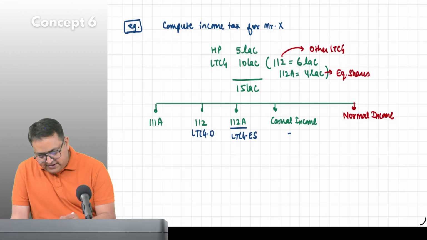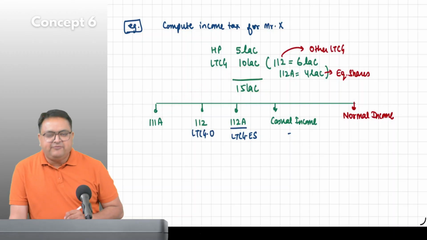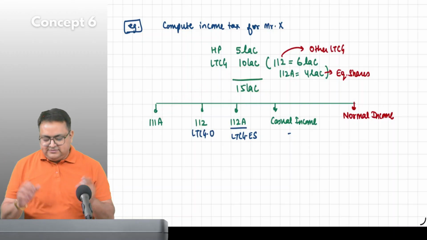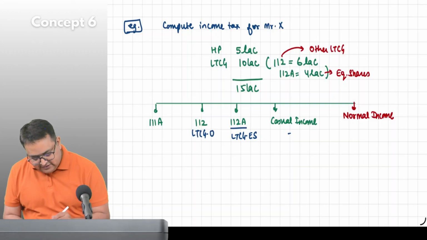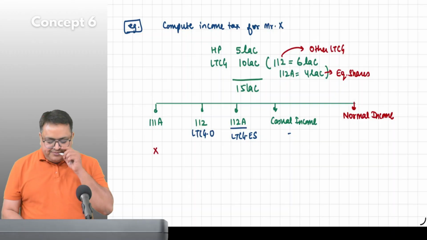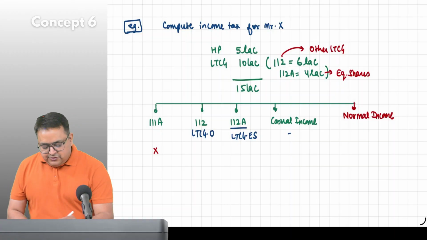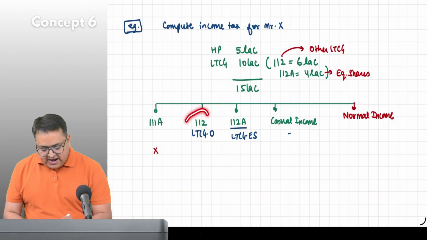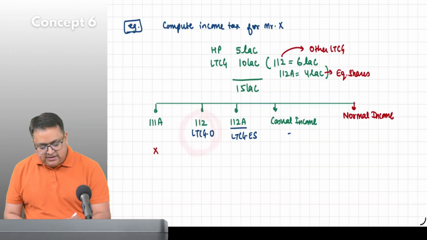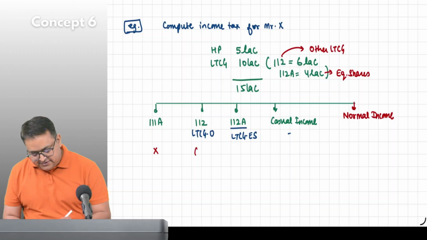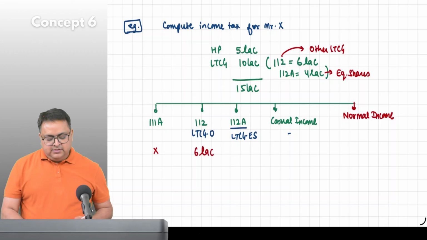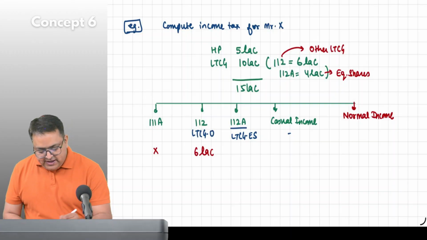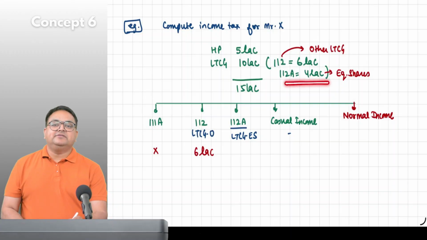Now, please tell me, out of 15 lakh, just make the parts of it. Do we have 111A? We don't know what it is, so write 0 over here. Do we have long-term capital gain? Yes, 10 lakh. But I need only other long-term capital gain, which is 6 lakh. Do we have 112A? Yes, 4 lakh.